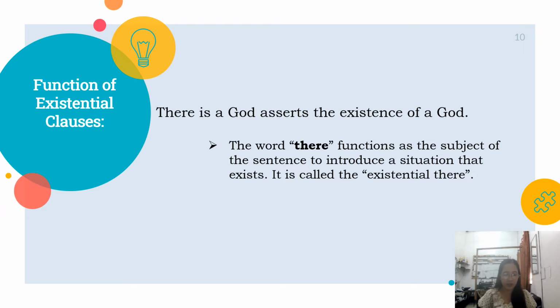So we know that the existential clause actually refers to the existence or presence of something. If you present the existence or the presence of something in your sentence, you always use the existential clause. The unique point of this particular clause is that it has a unique formula. Now you use there as the existential word which would refer to the existence or presence of any object.